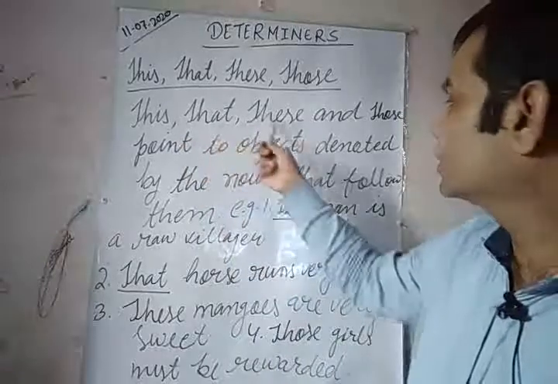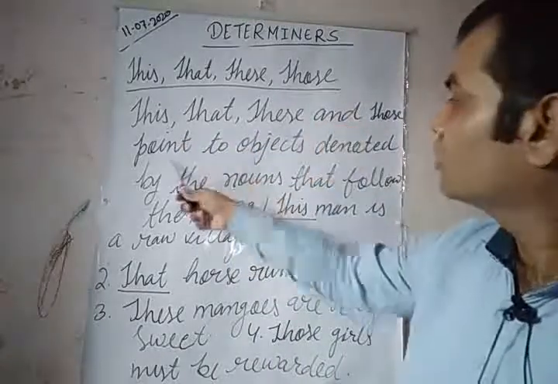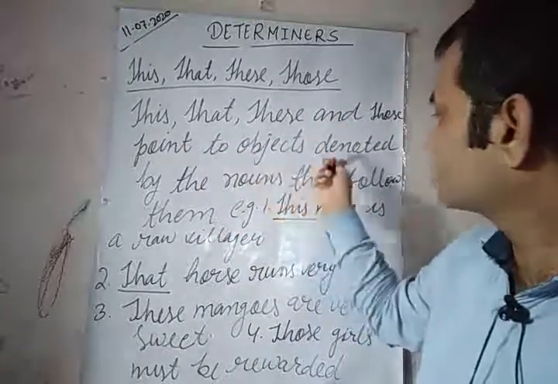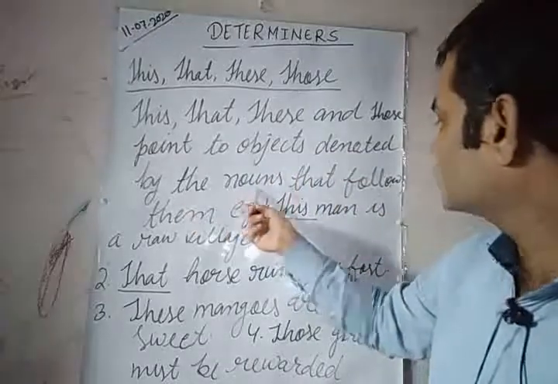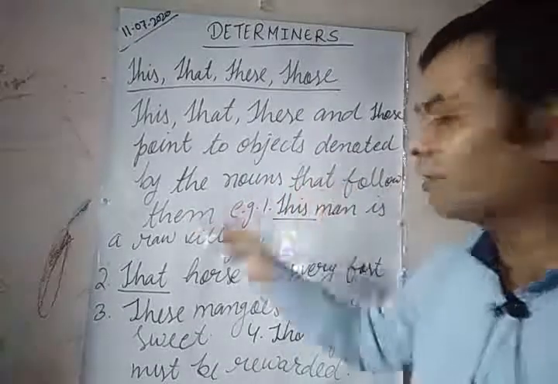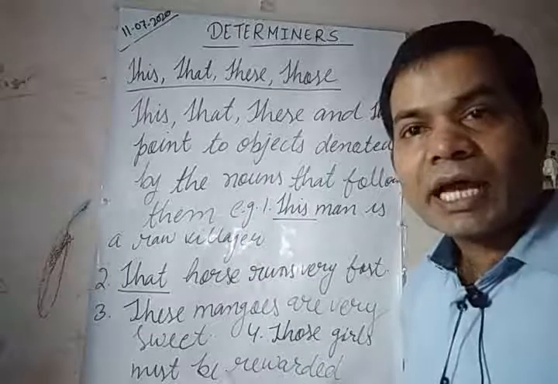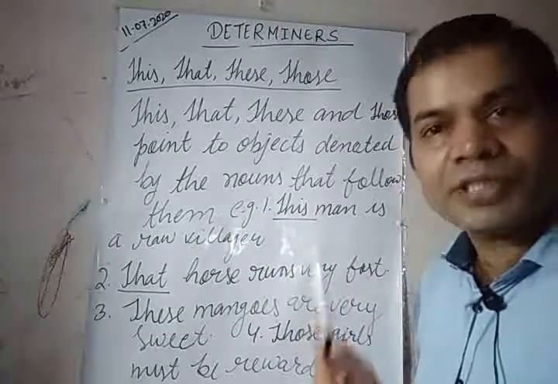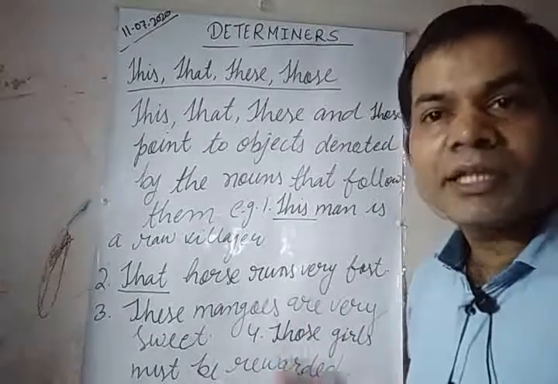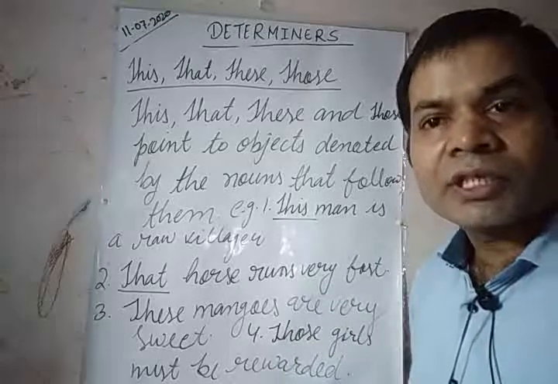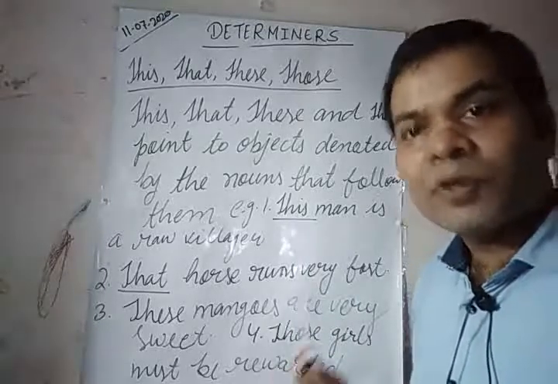This, that, these and those point to objects denoted by the nouns that follow them. This and that are used for singular nouns, while these and those are used for plural nouns.